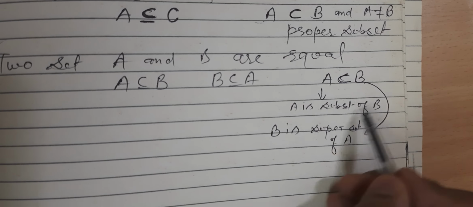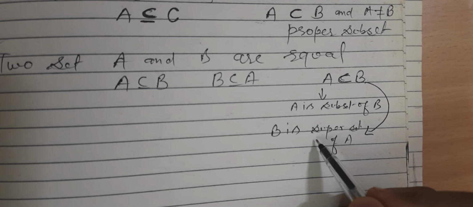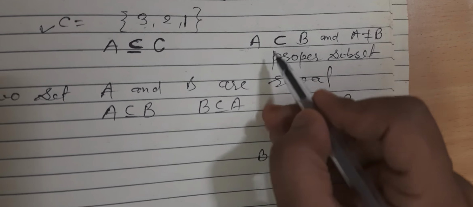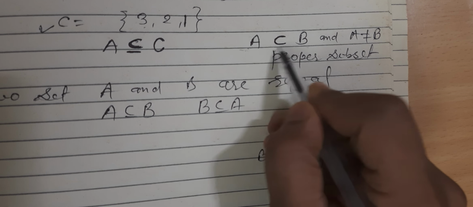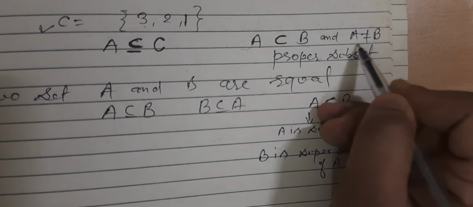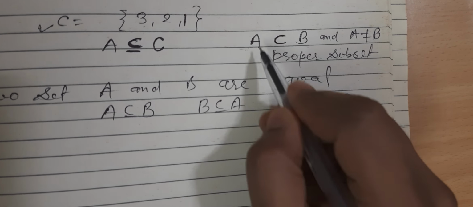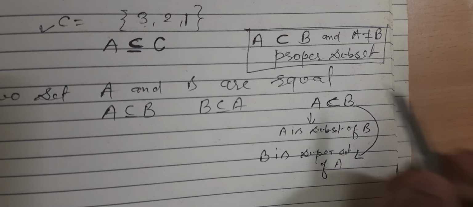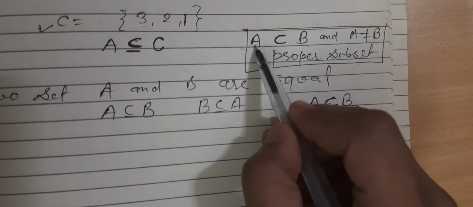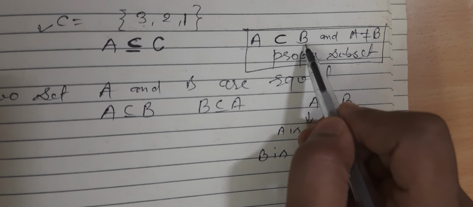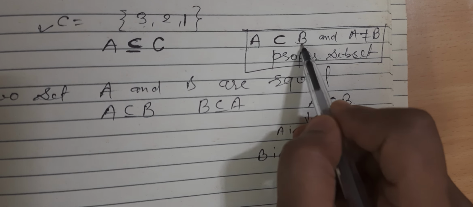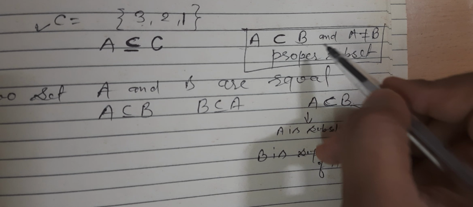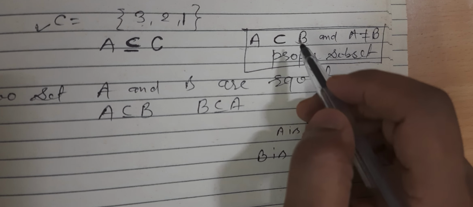So A is the subset of B and B is a superset of A. And A is a proper subset if A is the subset of B and A is not equal to B. Okay, in this case it is called proper subset. Each element of set A is also an element of set B, but set A and B are not equal. Okay, there is an element in set B which is not in A.